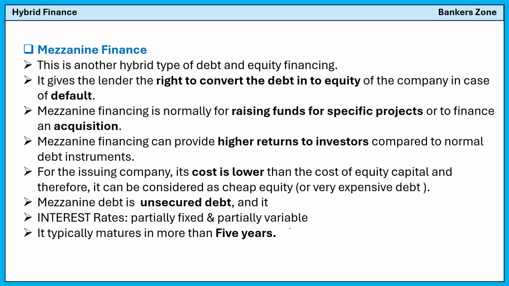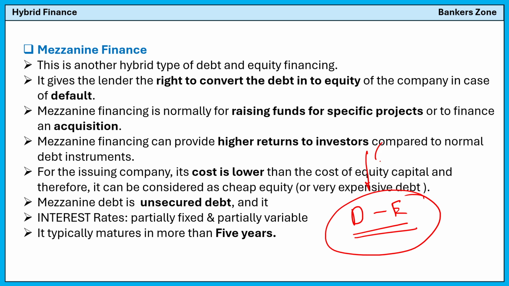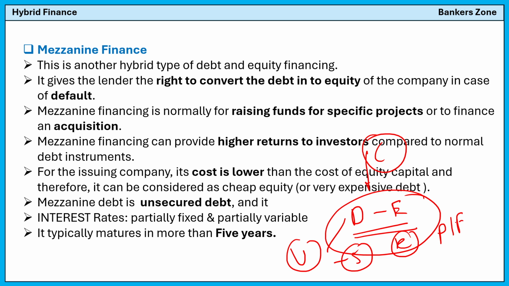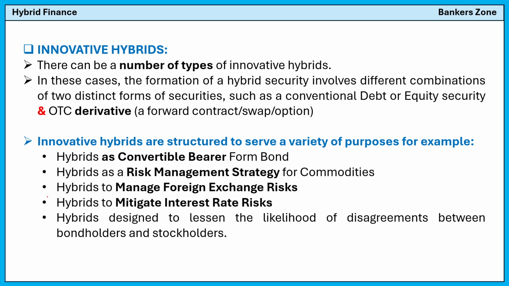Remember, in case of mezzanine, there is one important bit. The right to convert debt into equity lies not with the holder, but with the company. An important thing: the debt is unsecured, it is issued for 5 years, and the rate is partially fixed, partially variable. Now see some innovative hybrids.